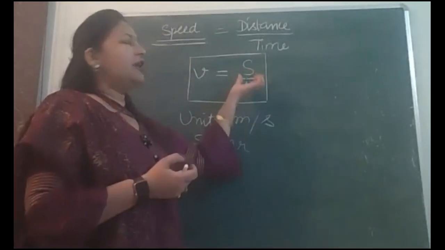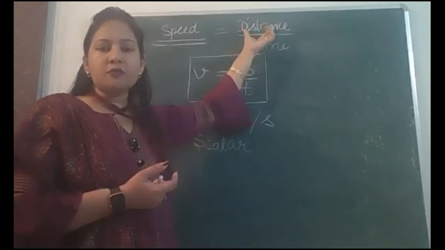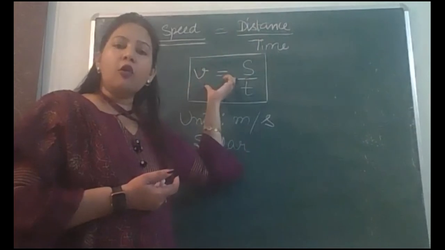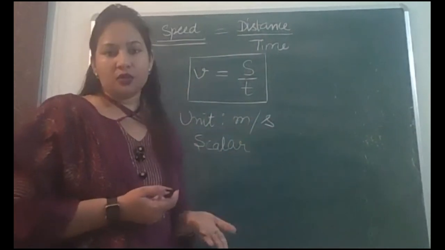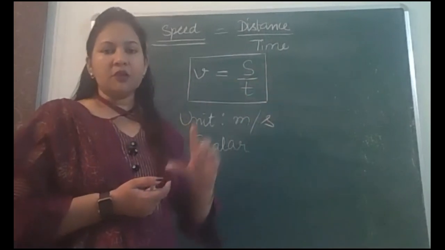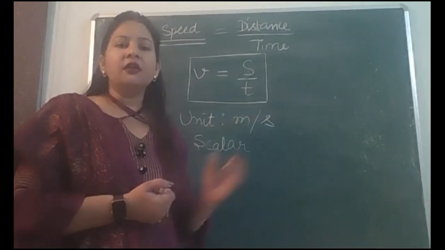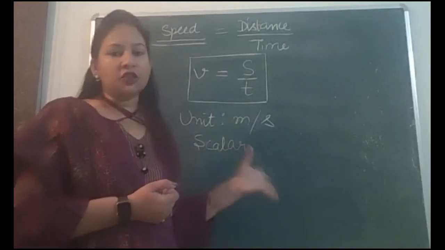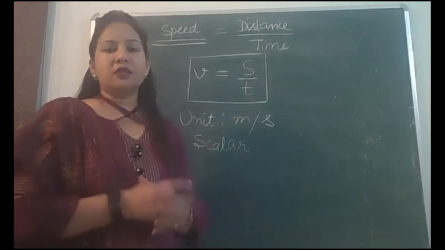You know, time can never be negative. And we have read that distance is also always positive. So speed can also be never negative. Speed is also always positive. So these points will help you when you want to write differences between speed and velocity. तो जब आप differences लिखोगे तो ये points जो हैं आप mention कर सकते हो उसमें. Like we mentioned in case of distance and displacement.